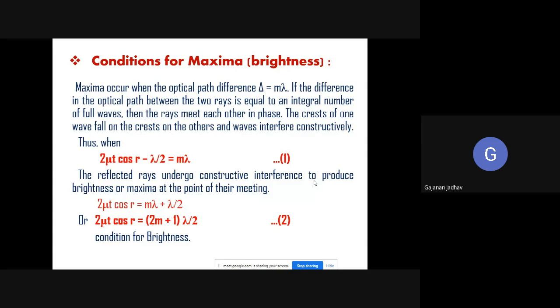Thus we can write 2 mu t cos r minus lambda by 2 is equal to m into lambda. The reflected rays undergo constructive interference to produce brightness, or maxima, at the point of their meeting, and therefore 2 mu t cos r is equal to 2m plus 1 into lambda by 2. So this is the condition for the maxima, the condition for brightness.